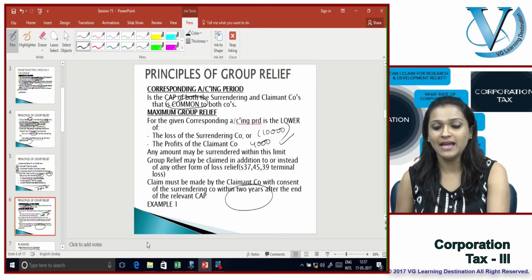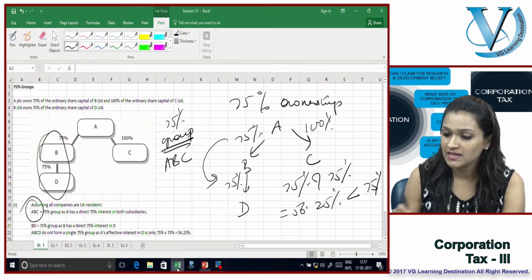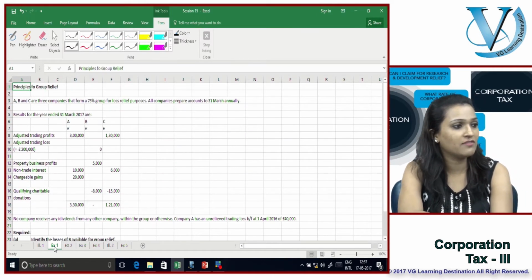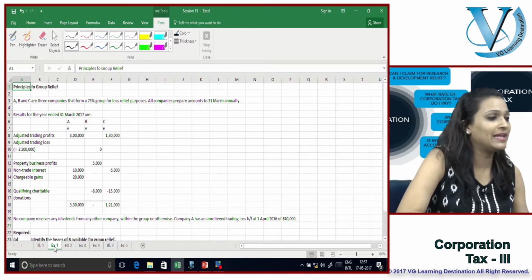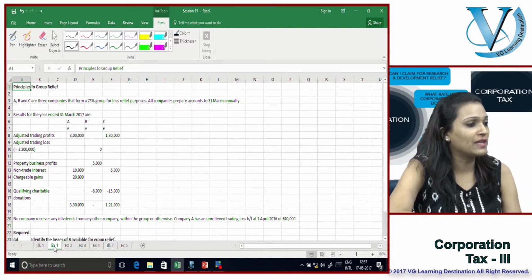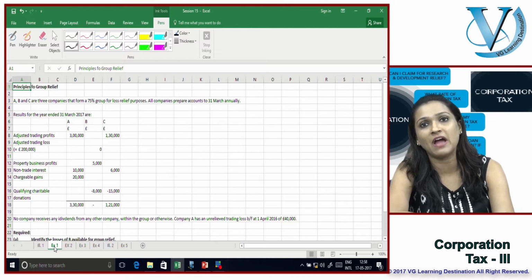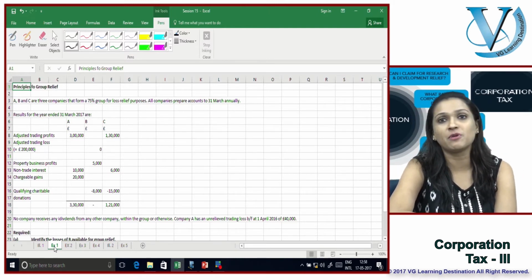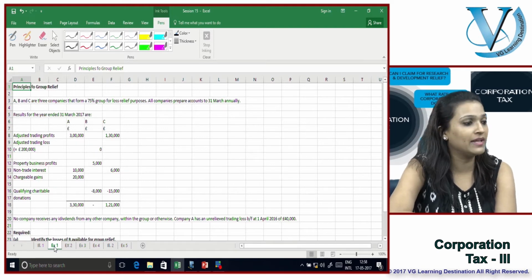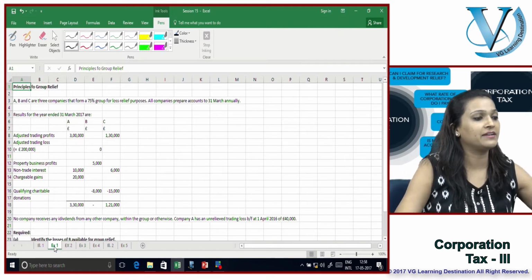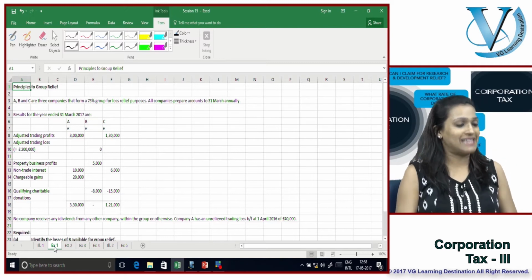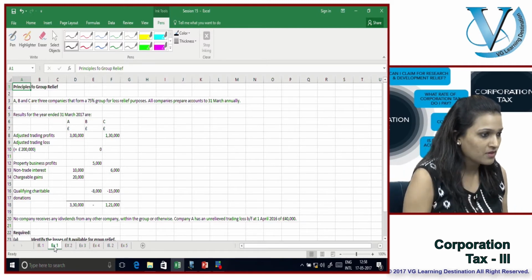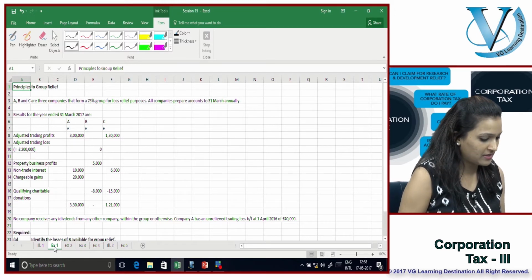So very simply, let's do a quick question on this and be able to understand this a whole lot better. Principles of group relief: A, B, C are 3 companies that form part of a 75% group for loss relief purposes. All companies prepare accounts to 31st March annually. Results for the year ended 31st March 2017: A has adjusted profits of £300,000.